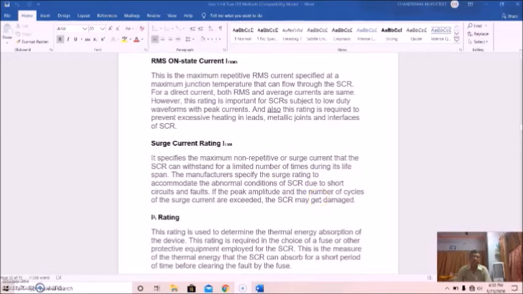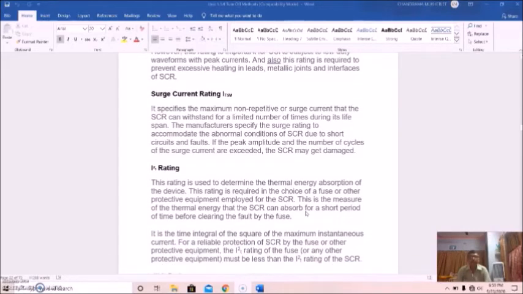The manufacturers specify the surge rating to accommodate the abnormal conditions of the SCR due to short circuits and faults. If the peak amplitude and the number of cycles of the surge currents are exceeded, the SCR may get damaged. Now I2T rating. This rating is used to determine the thermal energy absorption of the device. This rating is required in the choice of a fuse or other protective equipment employed for the SCR. So this is the measure of the thermal energy that the SCR can absorb for a short period of time before clearing the fault by the fuse.